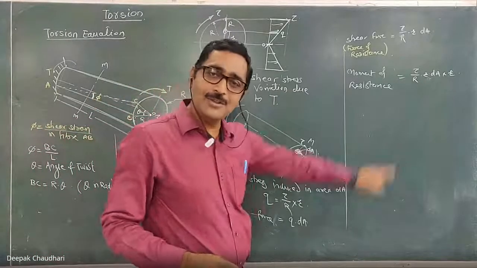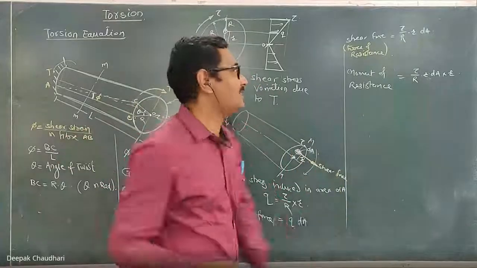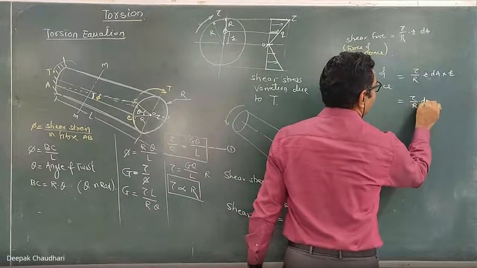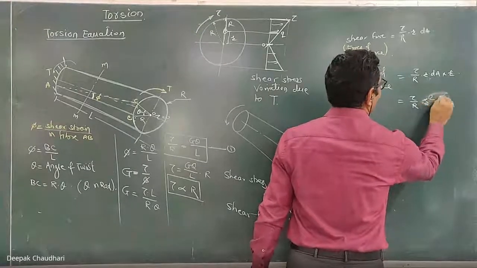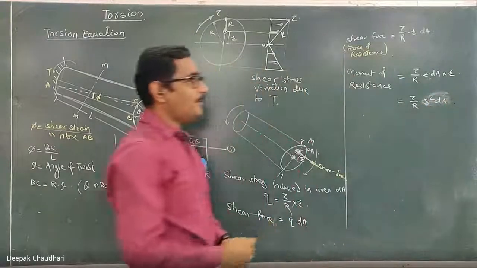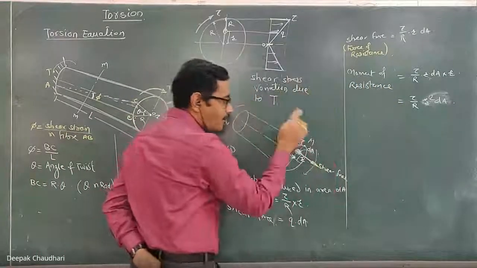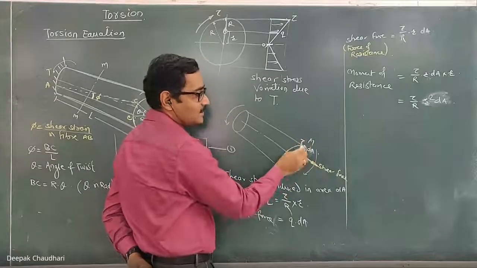Here I have used the same procedure that we studied in bending stresses. So this is the moment of resistance. It is tau upon R into dA into R square, or R square dA.